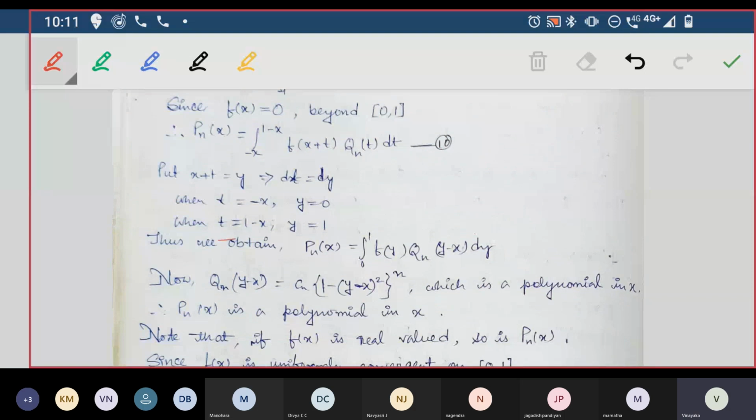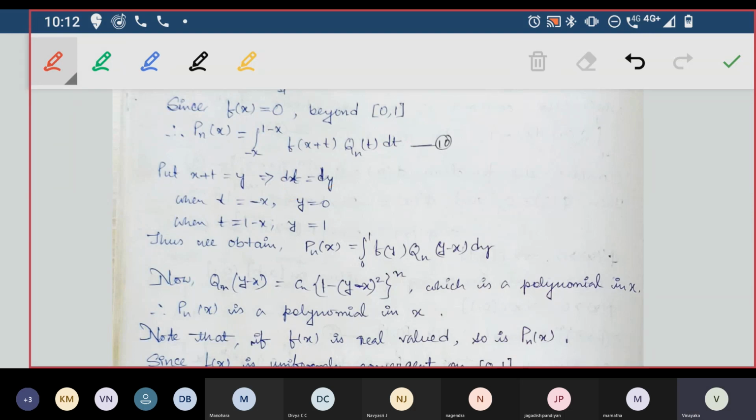Yes, so whenever t is equal to 1 minus x, I got y is equal to 1, and wherever t is equal to minus x, I got y is equal to 0. That's how we replace this. So wherever you have minus x, replace it by 0. Wherever you have 1 minus x, replace it by 1. And wherever you have x plus t, replace it by f of y. And wherever t is there, t is equal to y minus x, replace it by that. And dt will become dy here.